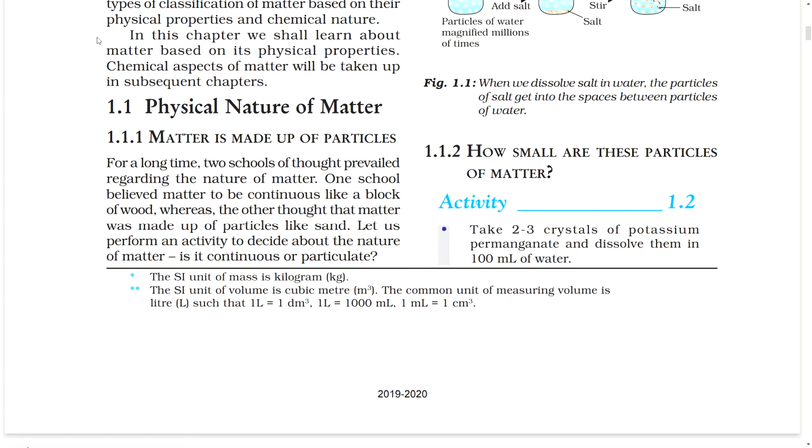Let us perform an activity to decide about the nature of matter. Is it continuous or particulate? The SI unit of mass is kilogram, kg. The SI unit of volume is cubic meter, m cube. The common unit of measuring volume is liter, L, such that 1 liter equals 1 dm cube. 1 liter equals 1000 ml. 1 ml equals 1 centimeter cube.